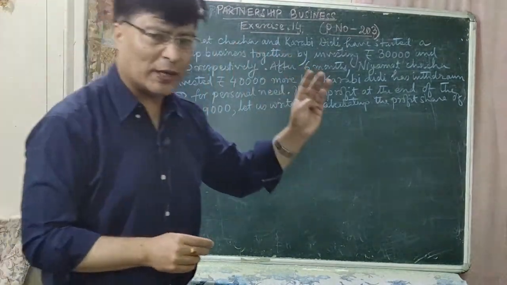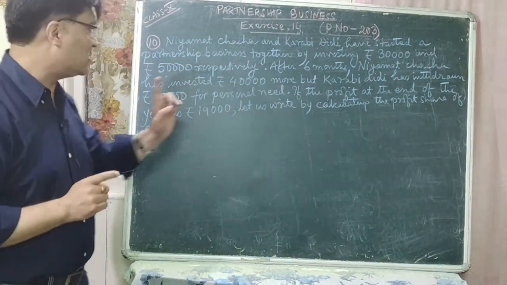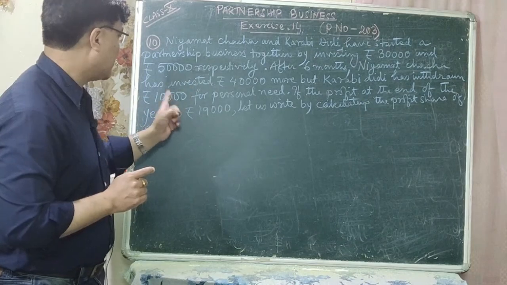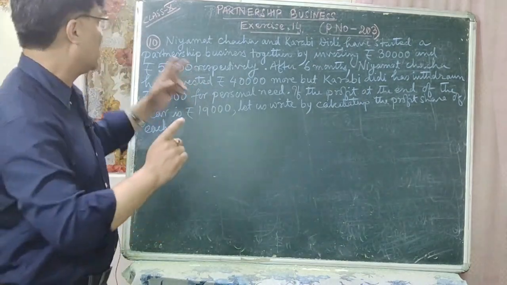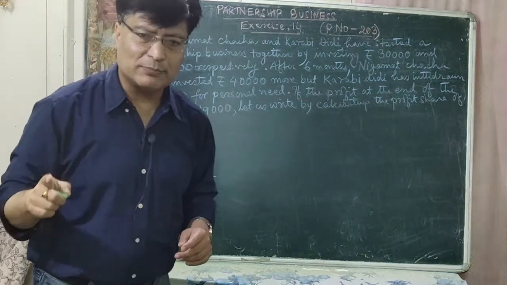That is for July, August, September, October, November, December. That is at the end of the year. That is rupees 50,000 minus 10,000 is your 40,000. That 40,000 is kept fixed for how many months? That is for 6 months.